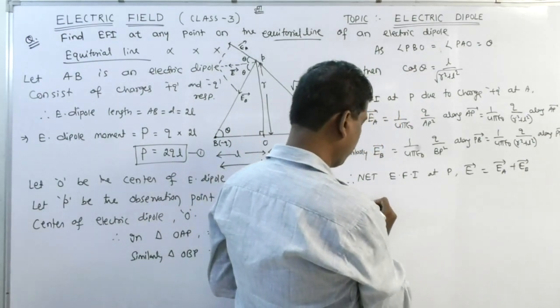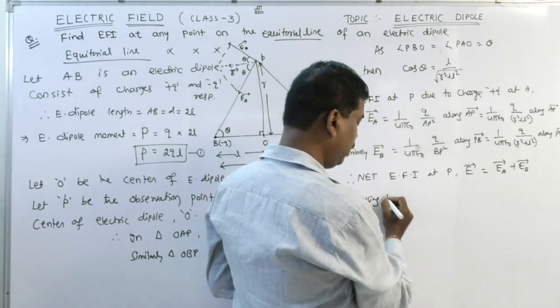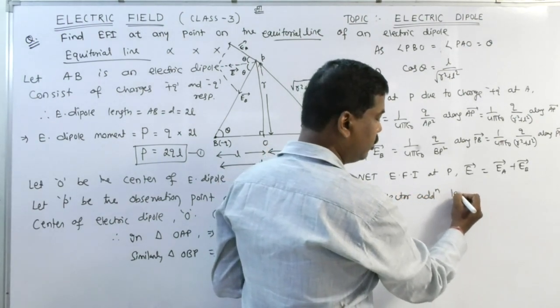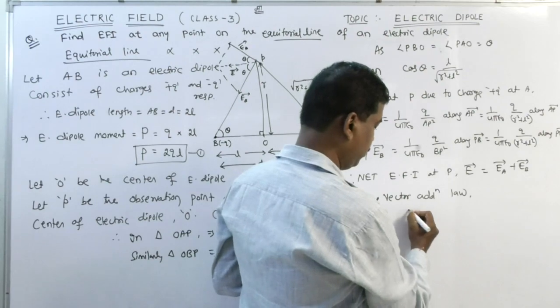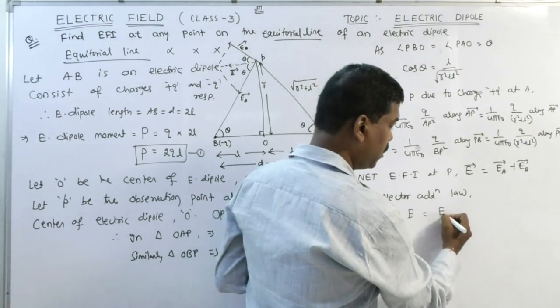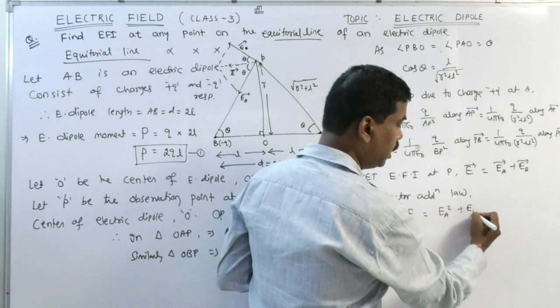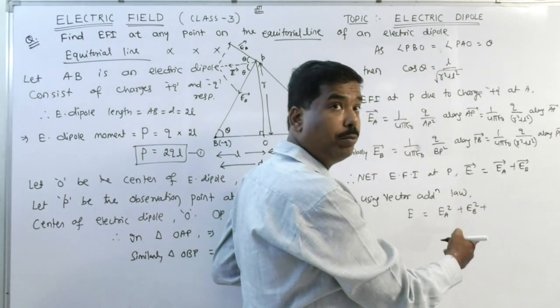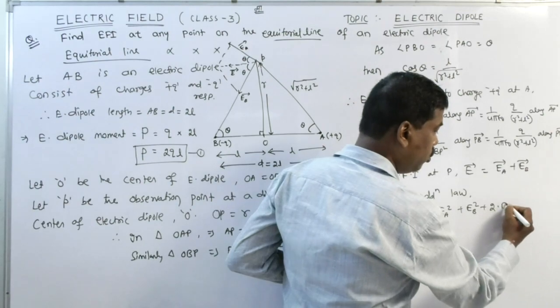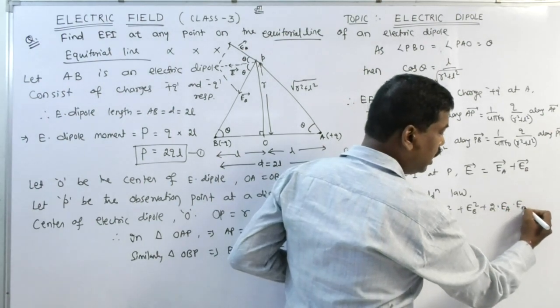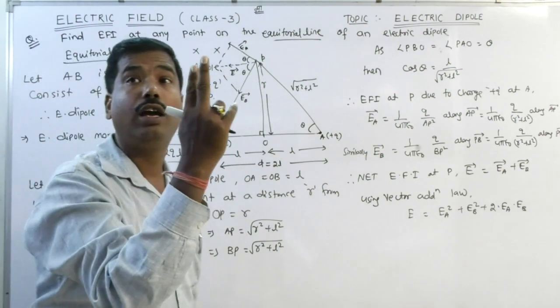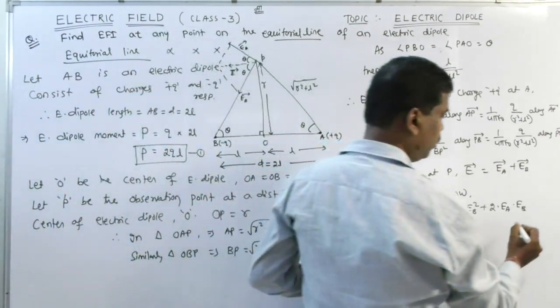Therefore, using the vector addition law, E is equal to root over EA square plus EB square plus 2 EA EB cos of the angle between EA and EB. The angle between EA and EB is theta plus theta. How much? 2 theta.